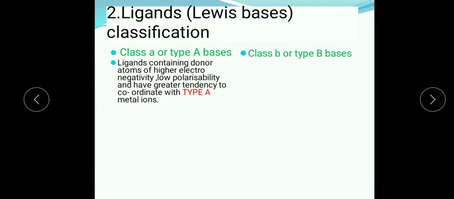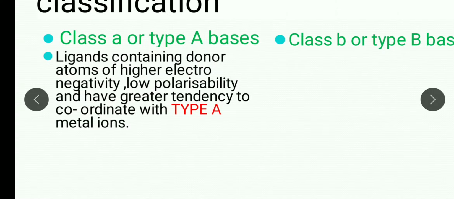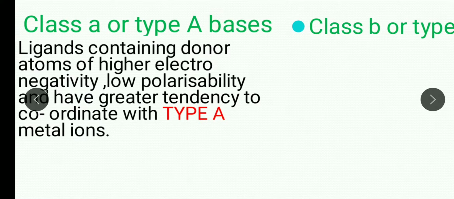Then ligands are also classified into two types. These ligands are called Lewis bases. Why? Because ligands donate a pair of electrons to the central metal ion. So the chemical species which donate electrons are called Lewis bases. Ligands are classified into two types: class A or type A bases, and class B or type B bases. Now let us see which ligands come under class A or type A bases. The ligands containing donor atoms of higher electronegativity and lower polarizability, and having a higher tendency to coordinate with type A metal ions, come under type A bases.